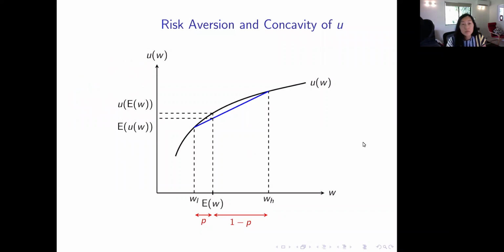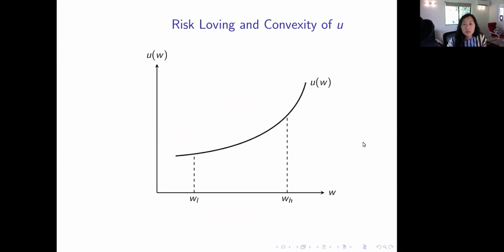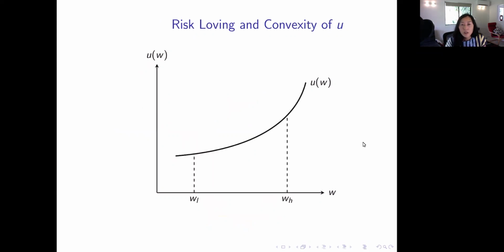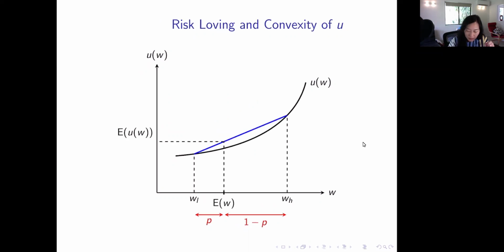This is the same figure. For the risk loving, we have a convex utility function. Doing a similar analysis, it is very clear that this is the expected utility if he chooses to gamble.